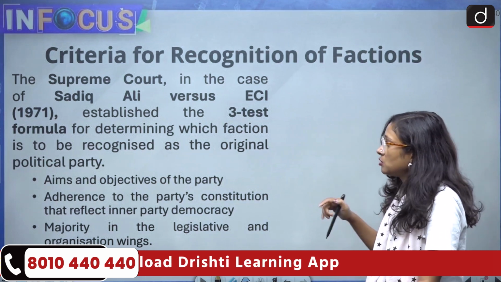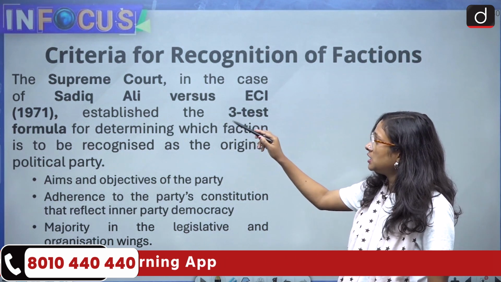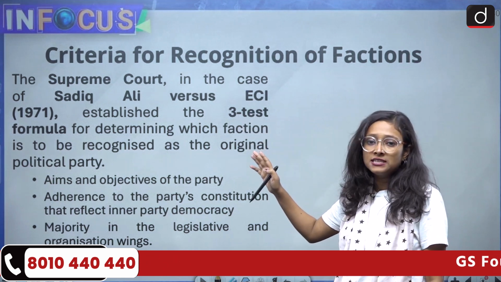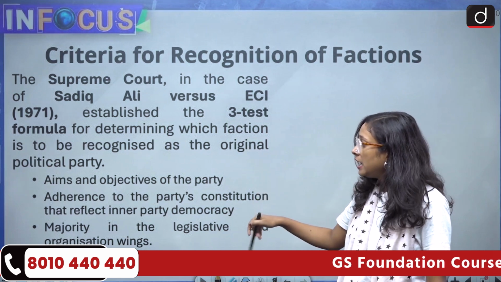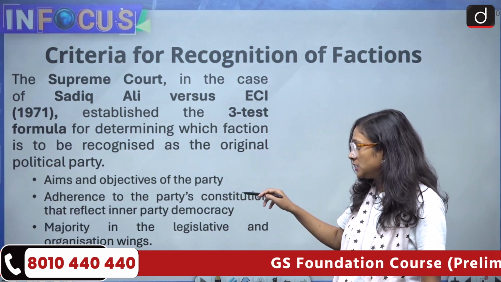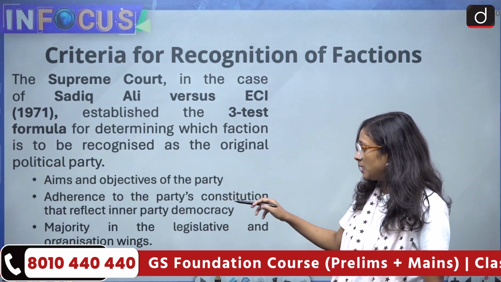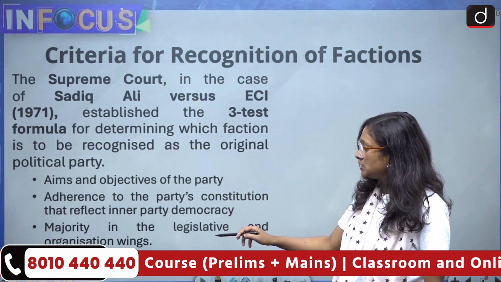Now we'll come to the next one, which is about the criteria for recognition of the faction. According to the Supreme Court, in the case of Sadiq Ali versus ECI, the Supreme Court has established a 3 test formula. What are the 3 tests? Aim and objectives of the party, adherence to the party's constitution that reflects inner party democracy, and majority in the legislative and organization wing.